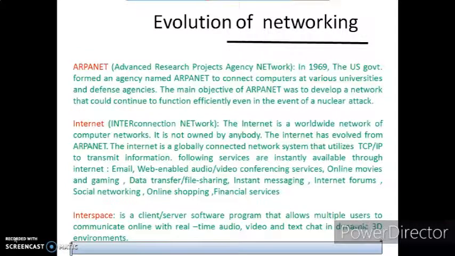Now, the evolution of networking: how it has evolved, how it has been in the scenario. First, it is ARPANET.